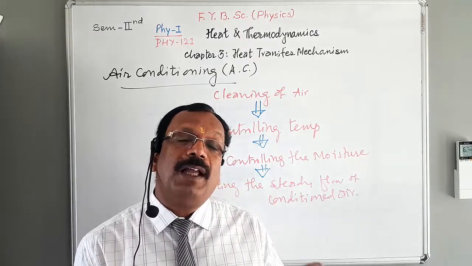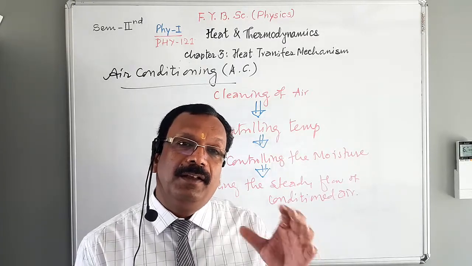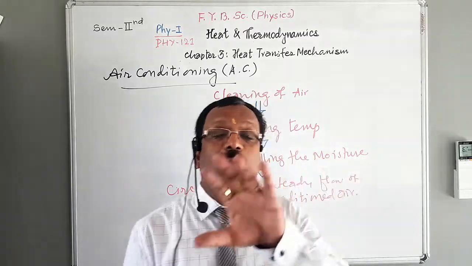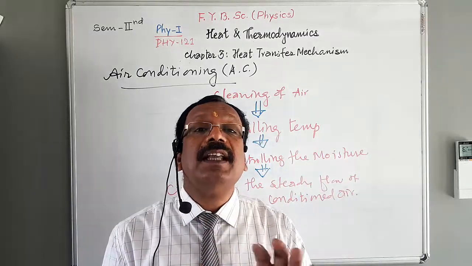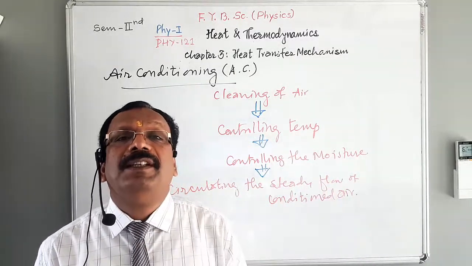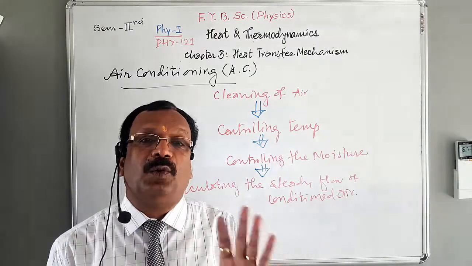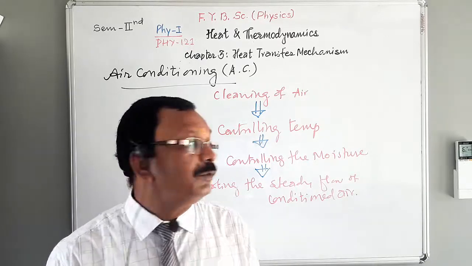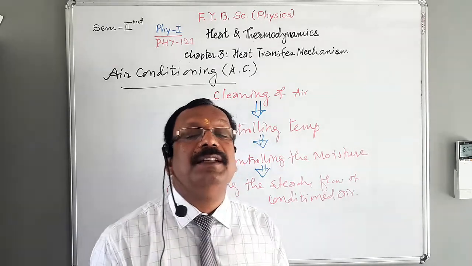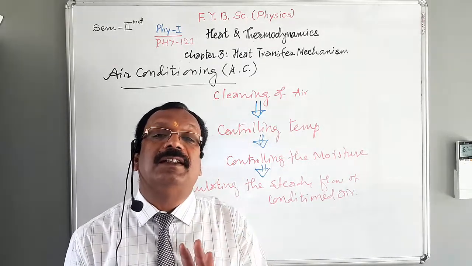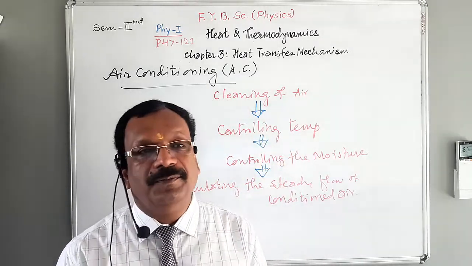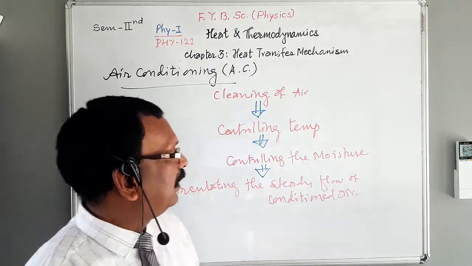Okay. So when we blow the clean air over the coil, where the coil is filled with chemical refrigerant like ammonia or sulfur dioxide, the temperature of clean air is controlled. This is also a very important step, controlling the temperature. The temperature is controlled by blowing the clean air over the coils that are filled with chemical refrigerant like ammonia or sulfur dioxide. Then third stage, controlling the moisture.